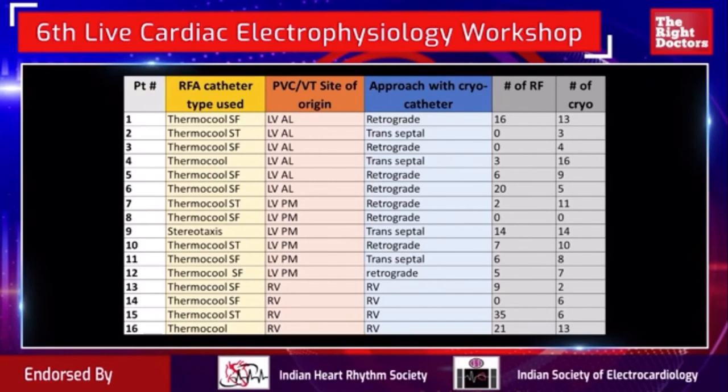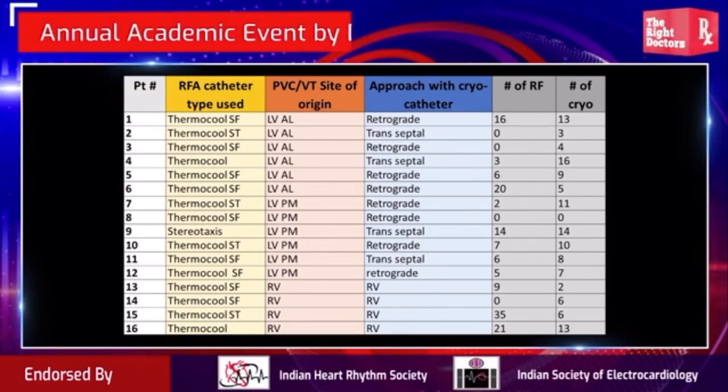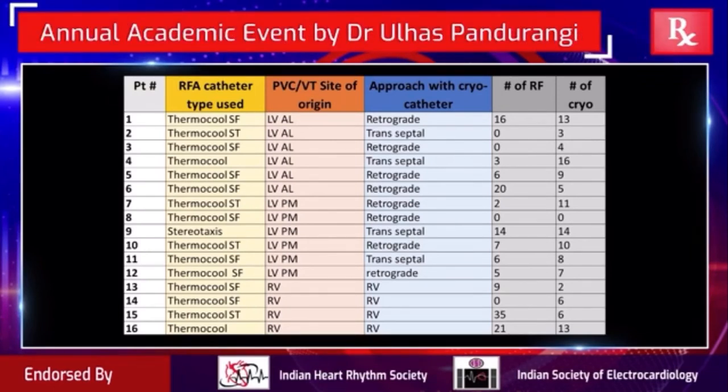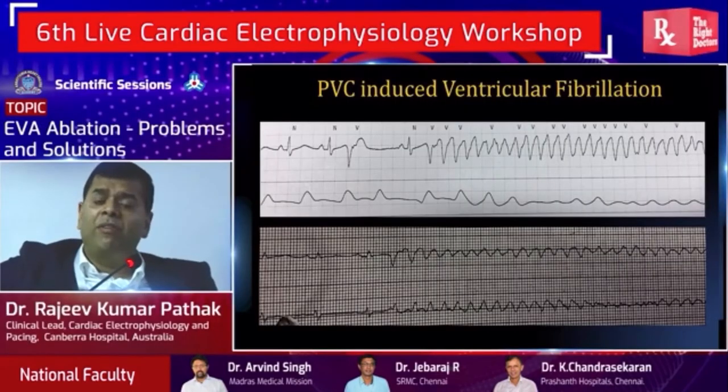over the other. And my standard approach is generally to start with RF, and if you fail, then to go for cryo. I personally find using cryo large curve, you have a higher risk of aortic dissection, especially going retrograde aortic, and I personally try and use RF, especially SmartTouch, a D curve, prolapse, and then do. But sometimes you will have to switch over to cryo if you are struggling and having difficulty in maintaining catheter stability.